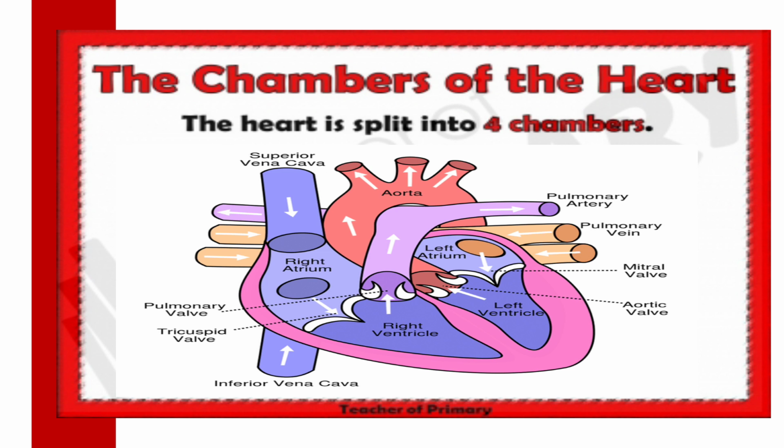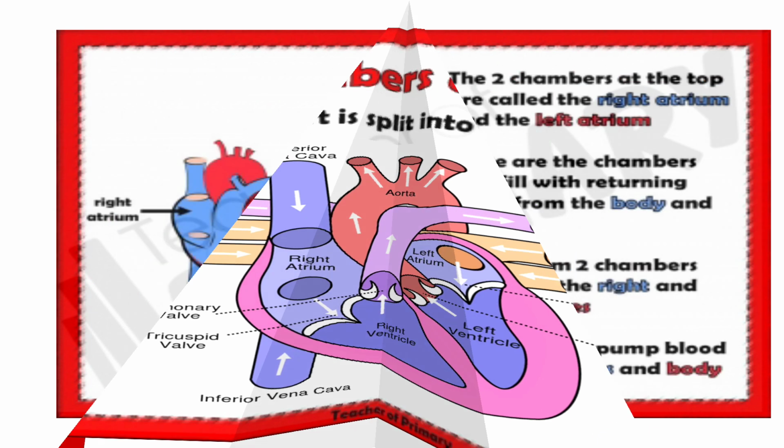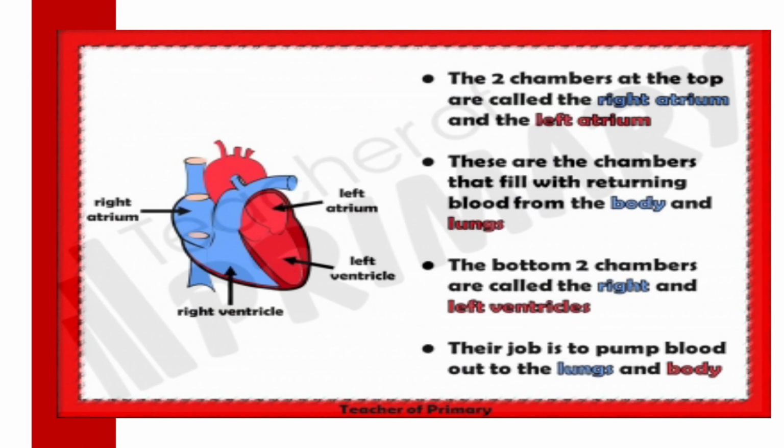Now we'll see the diagram. At the right side it is labeled: pulmonary artery is there, pulmonary vein is there, the valve is there. Now the inferior vena cava is at the bottom. Again 2 valves are given, and at the upper side the superior vena cava is given. The 2 chambers at the top are called the right atrium and the left atrium, which we discussed in the previous slide.